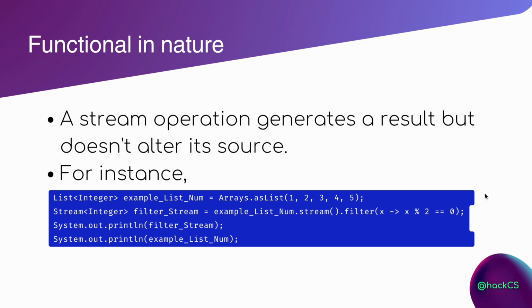It is a little hard to visualize what has happened in the backend, but if you see the filter stream and the example list number, if we print these two, one is going to print my original list, which is 1, 2, 3, 4, 5, and the other is going to print only the ones which are divisible by 0, which is divisible by 2, sorry.